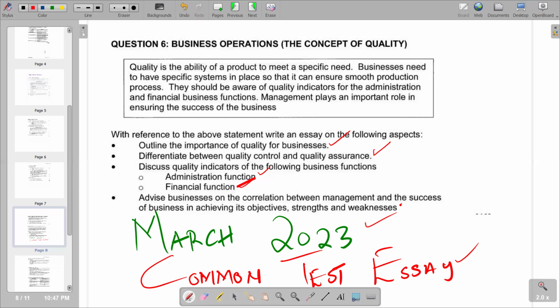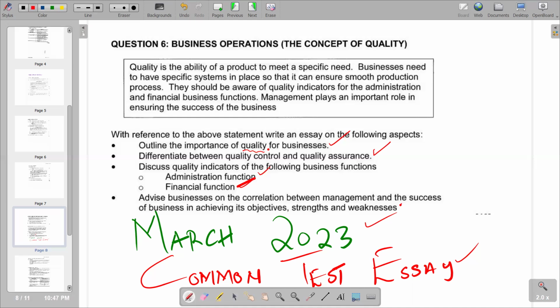But obviously, we need to know what quality is for businesses. Quality, as a word, means the standard of something as measured against other things of a similar kind. So when you have a standard of something, we measure that standard against other things of similar kind, then we regard that as quality, or the degree of excellence of something.